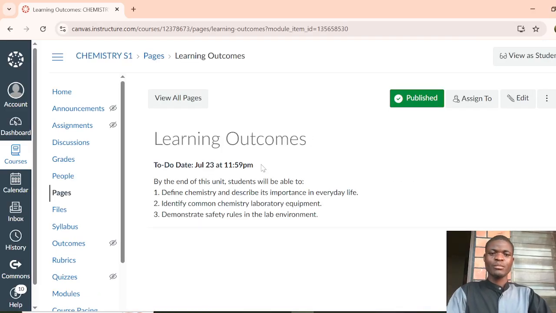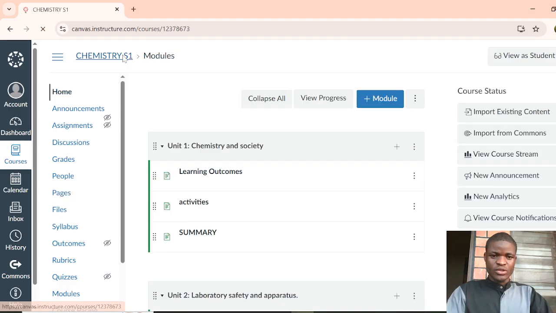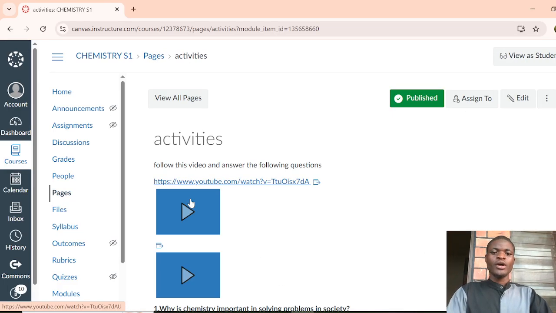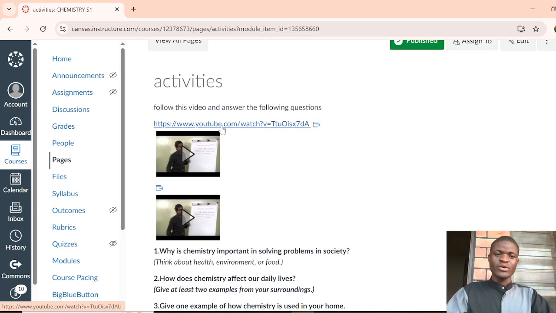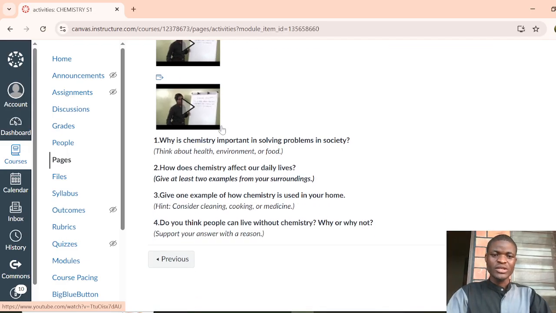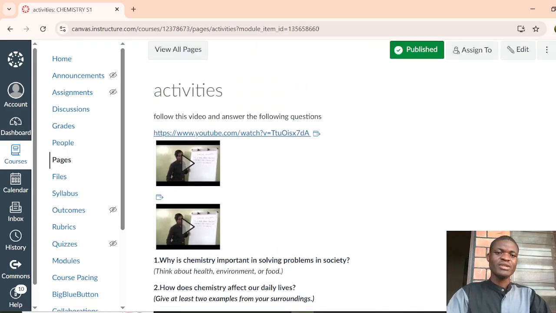You see, this one is made up of learning outcomes, and in addition to that, it includes this part of activities. I have already put the link where they will pass through while reading that information about this unit and work on the following assignment.